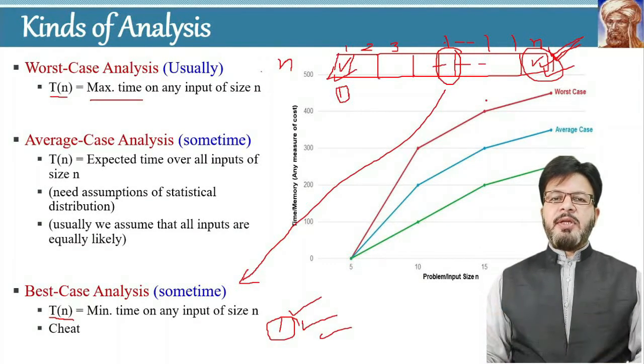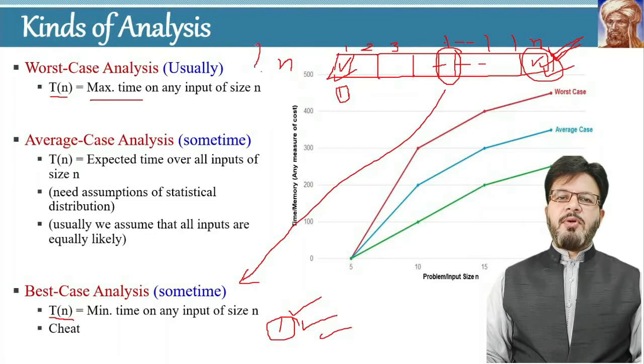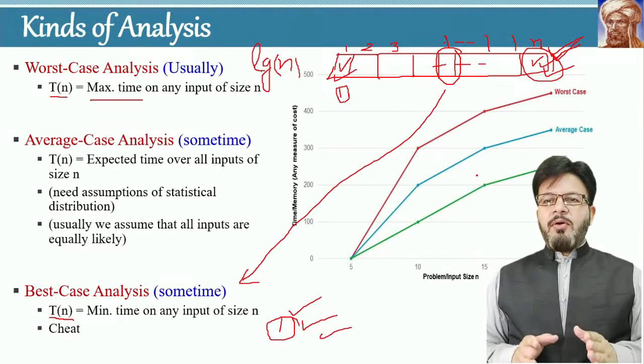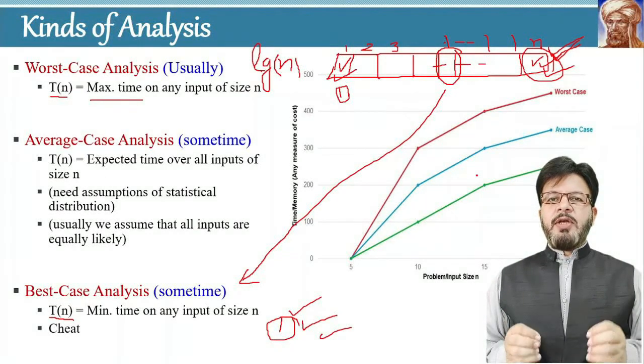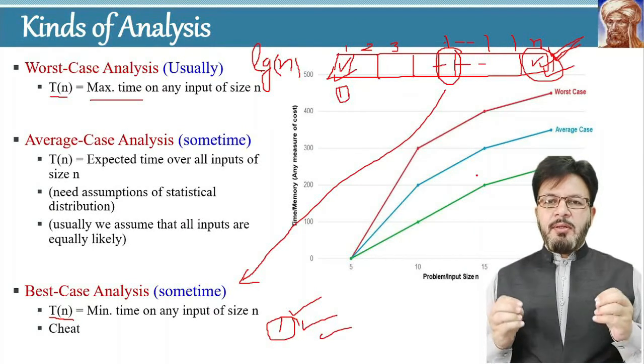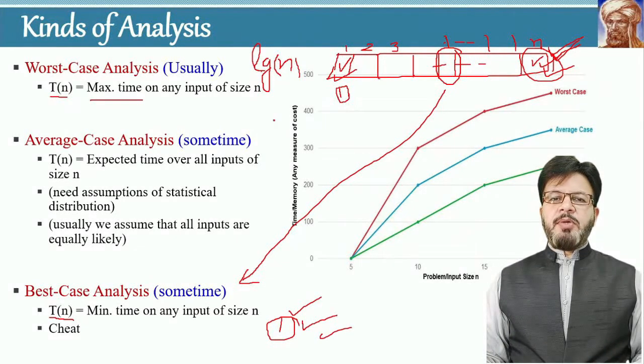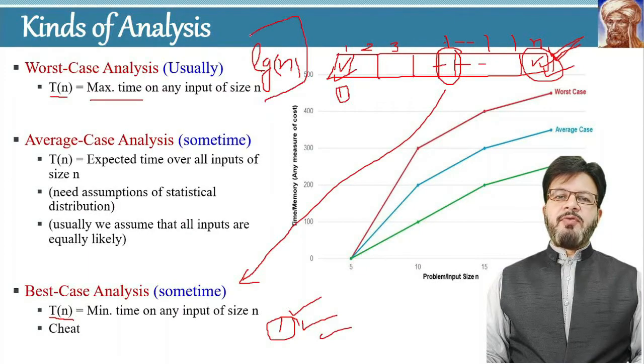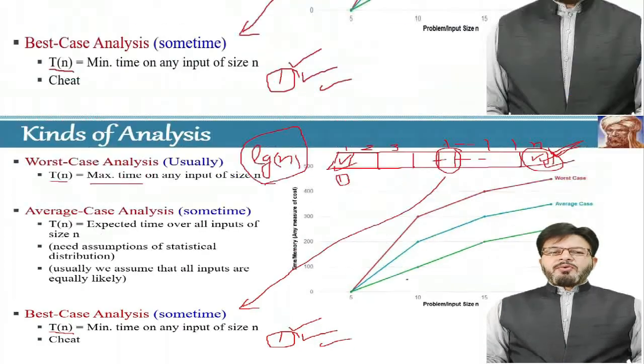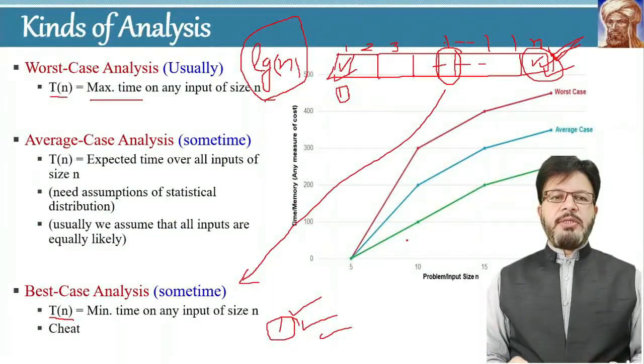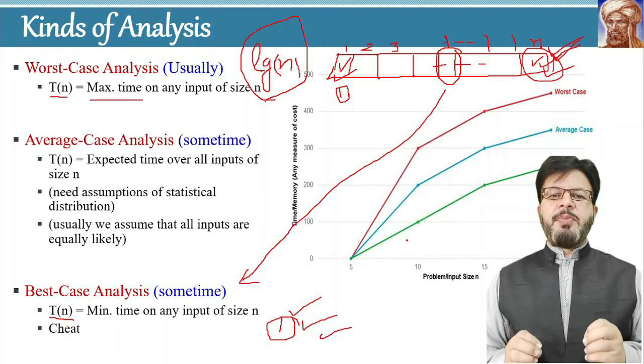After the maximum comparisons, you can conclude that the element does not exist in the array, and the maximum number of comparisons in this scenario is log of n, as already discussed. So after log of n comparisons, you can conclude whether the number exists in the array or not. This is the maximum number of comparisons, therefore it is the worst case analysis. Hopefully you understand what the worst case and the best case are.